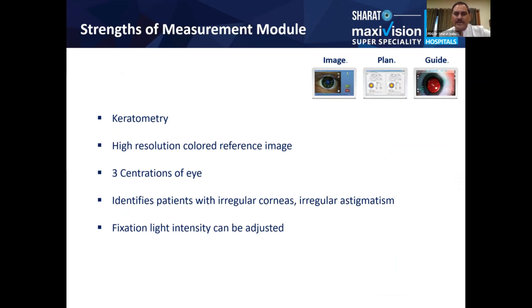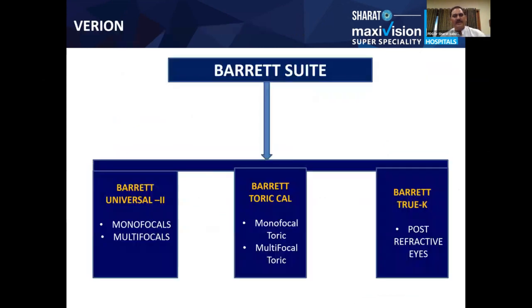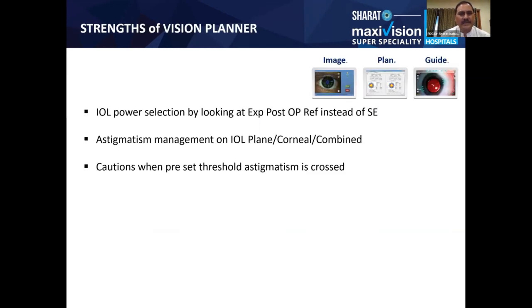See, when there is astigmatism up to 1 diopter, this you can again see in this calculation. You can see in the printout the exact desired refraction of this patient post-operatively. So accordingly, you can change your IOL power and then select the IOL for this patient.